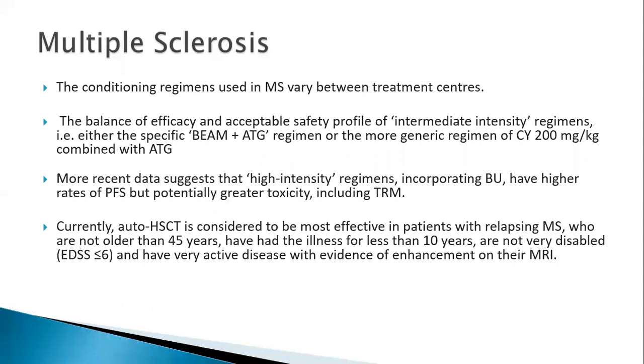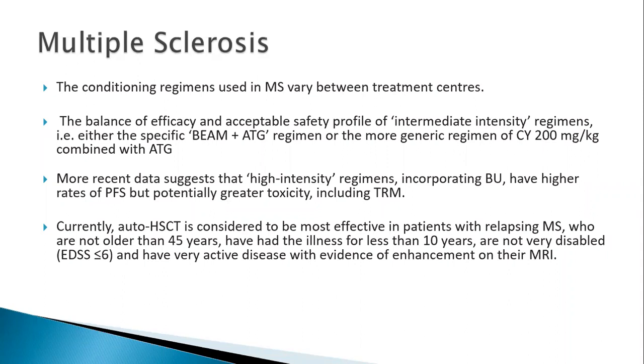You can use something like BEAM with ATG or high-dose cyclophosphamide with ATG. The recent data shows that if you incorporate busulfan, there are higher rates of PFS, but again, the treatment-related mortality is high. So currently, who are the patients where this is going to be most effective? It is relapsing